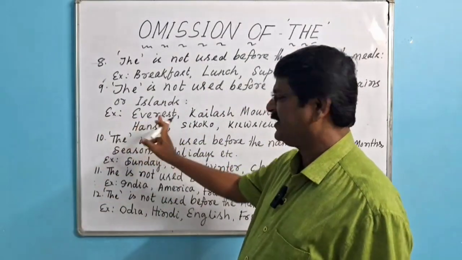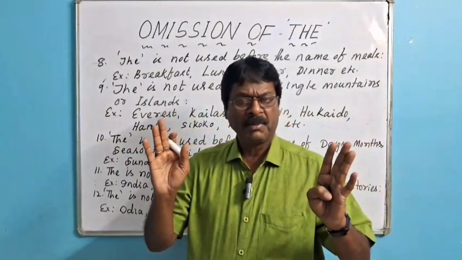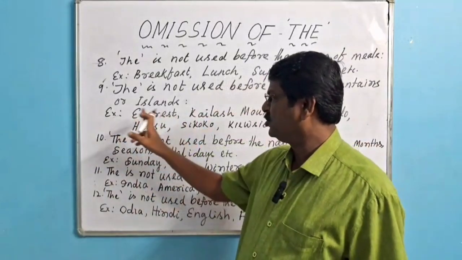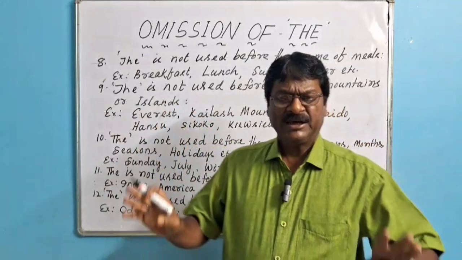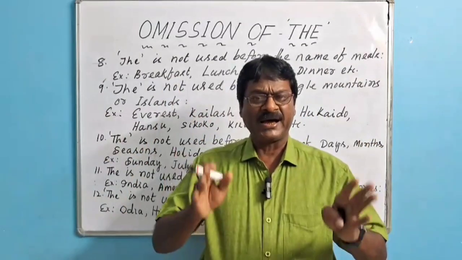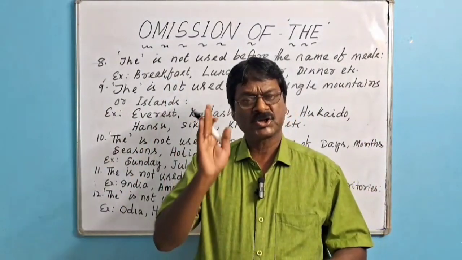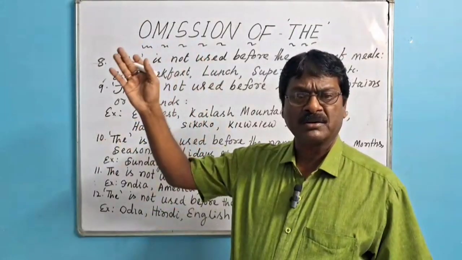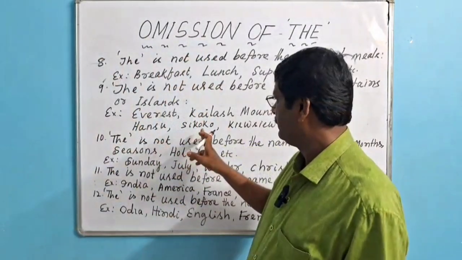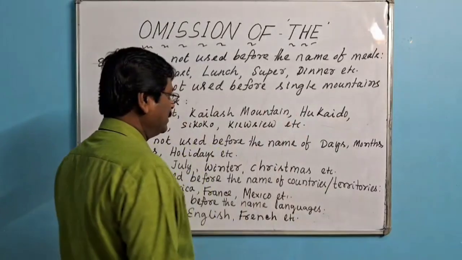For example, Everest is a single mountain. So the is not used before Everest. We can't say "the Everest is the highest peak in the world." It is wrong. "Everest is the highest peak in the world." This is the correct sentence. Similarly, Kailash mountain.